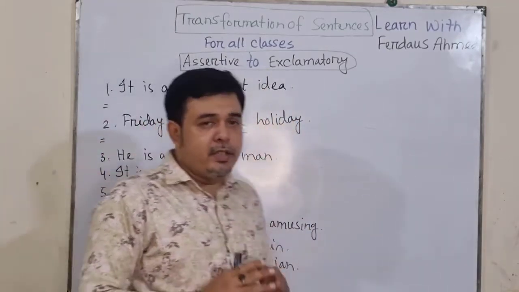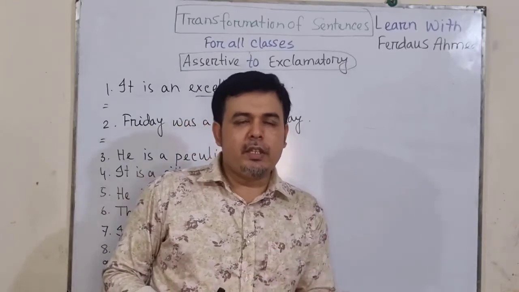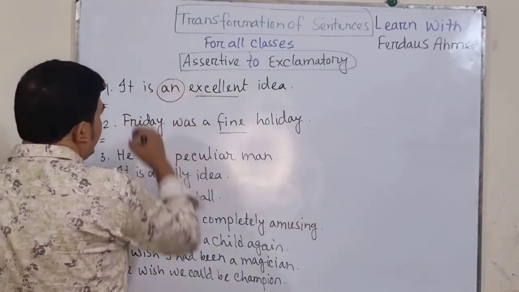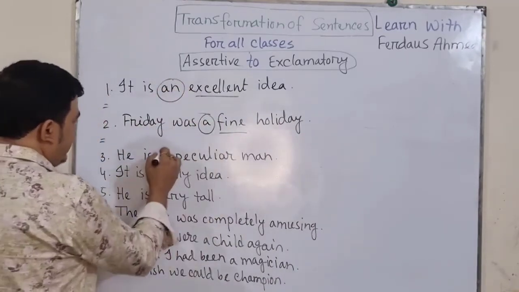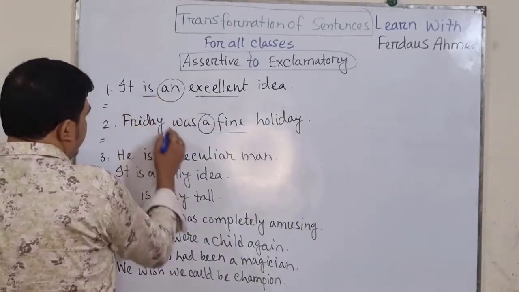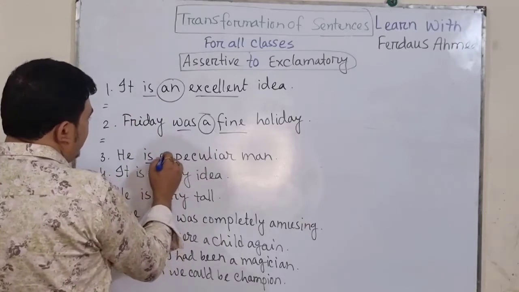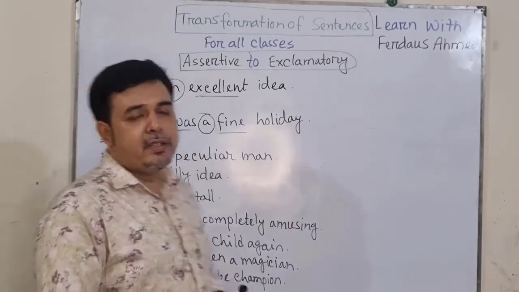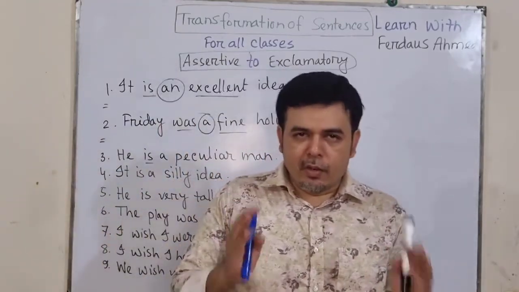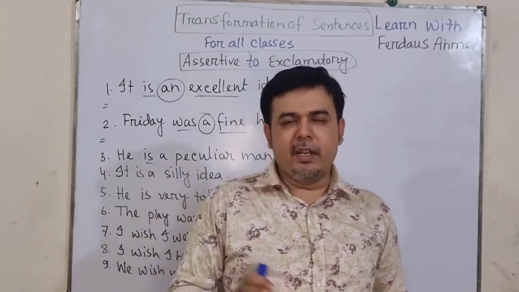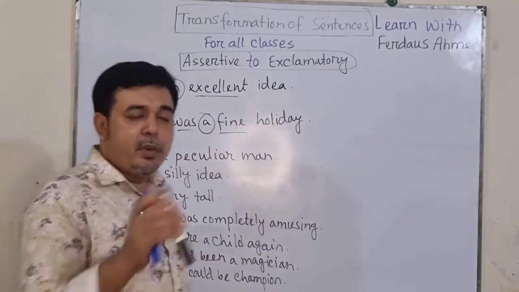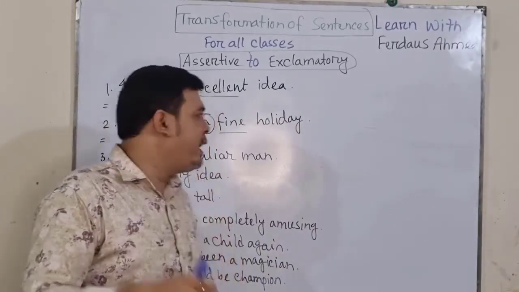But there is a very easy trick that will help you understand this. If you find an article just after the subject and verb, then you can start the sentence with what a or what an.